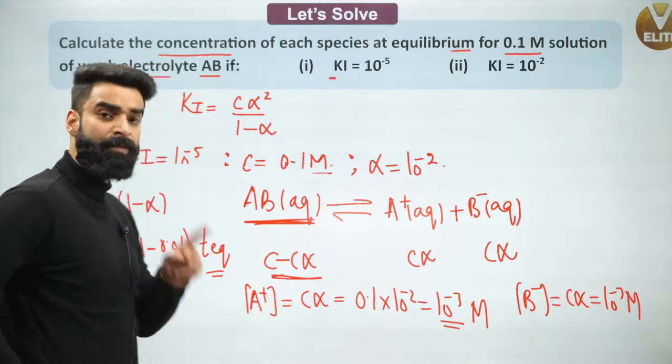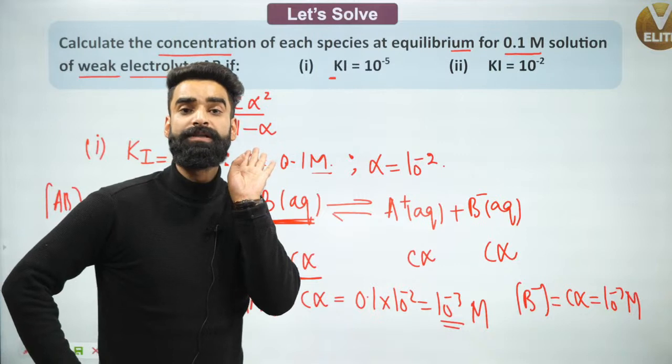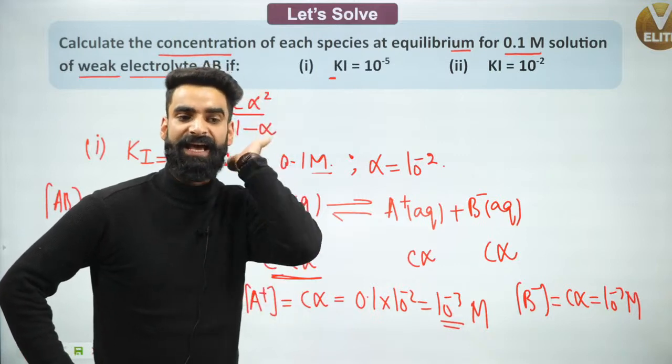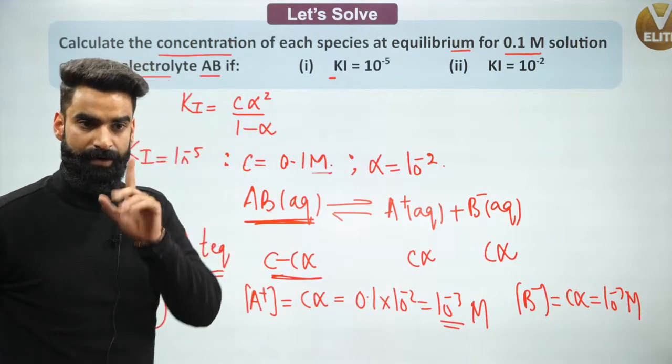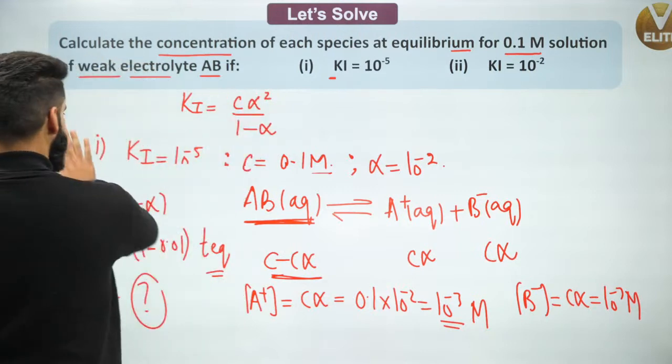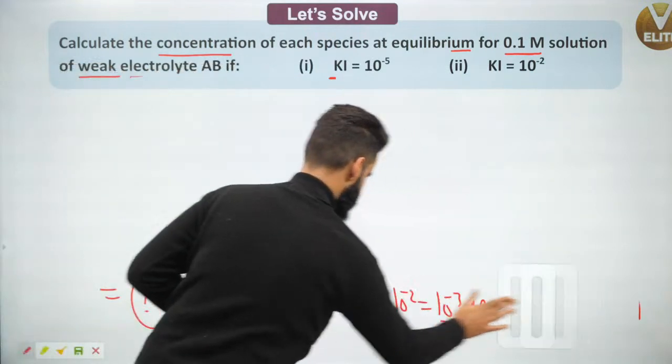Wonderful, guys. So remember, whenever you see alpha value as less than or equal to 0.05, we have to neglect alpha at that time. Okay, we can neglect alpha at that time. So keep this in mind. Now, the second part of the question, guys, understand that as well.